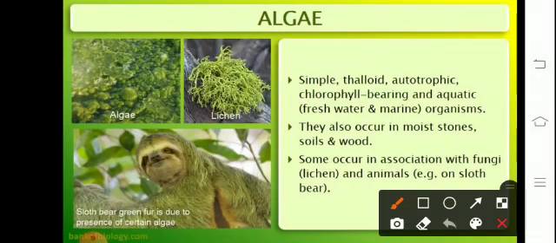The habitat of Thallophyta is largely aquatic. They are found both in marine as well as fresh water. They are also found on moist soil. They are found in symbiotic association with fungi, referred to as lichens, and also found on the body of animals like the sloth bear.